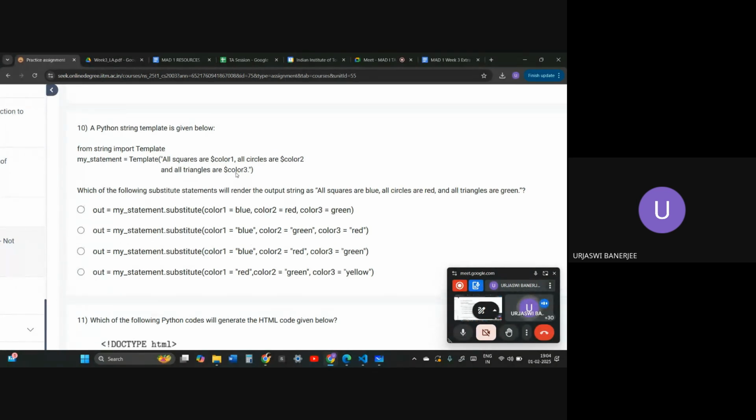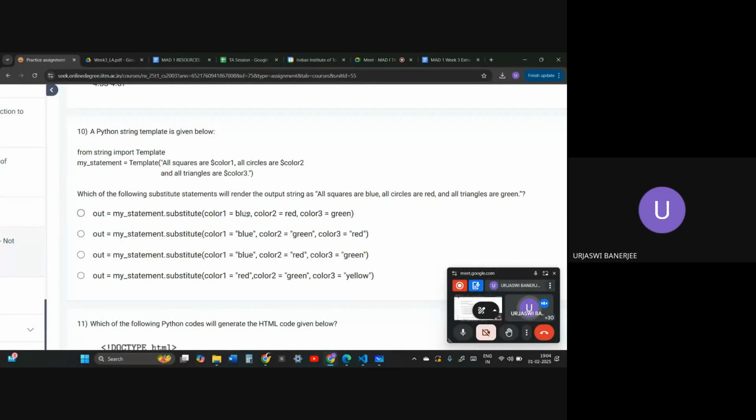Now the problem is that the options are really similar, so the problem is with the syntax. What is the correct syntax? The last option is fully wrong, so cross it out. The first option is saying that we are passing blue as blue, red as red, and green as green. Python won't be able to interpret what is blue, what is red, what is green if you pass it like that. You have to pass them as strings; only then will Python be able to interpret it. And the second option says color2 is equal to green, but color2 we need as red, so the third option will be the correct option.